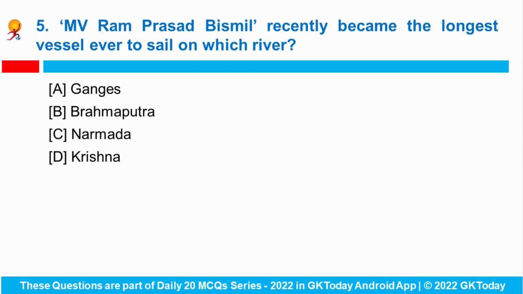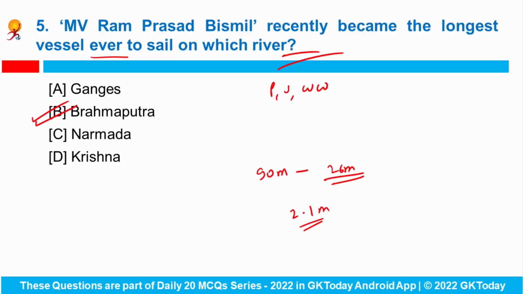Next question. MV Ram Prasad Bismil recently became the longest vessel ever to sail on which river? So the Ministry of Ports, Shipping and Waterways achieved a milestone when the MV Ram Prasad Bismil became the longest vessel ever to sail on the Brahmaputra. So this 90-meter-long vessel is 26 meters wide and is loaded with a draft of 2.1 meters. So it successfully completed the pilot run of heavy cargo movement from Haldia dock in Kolkata after it anchored at Pandu port in Guwahati. Fine.